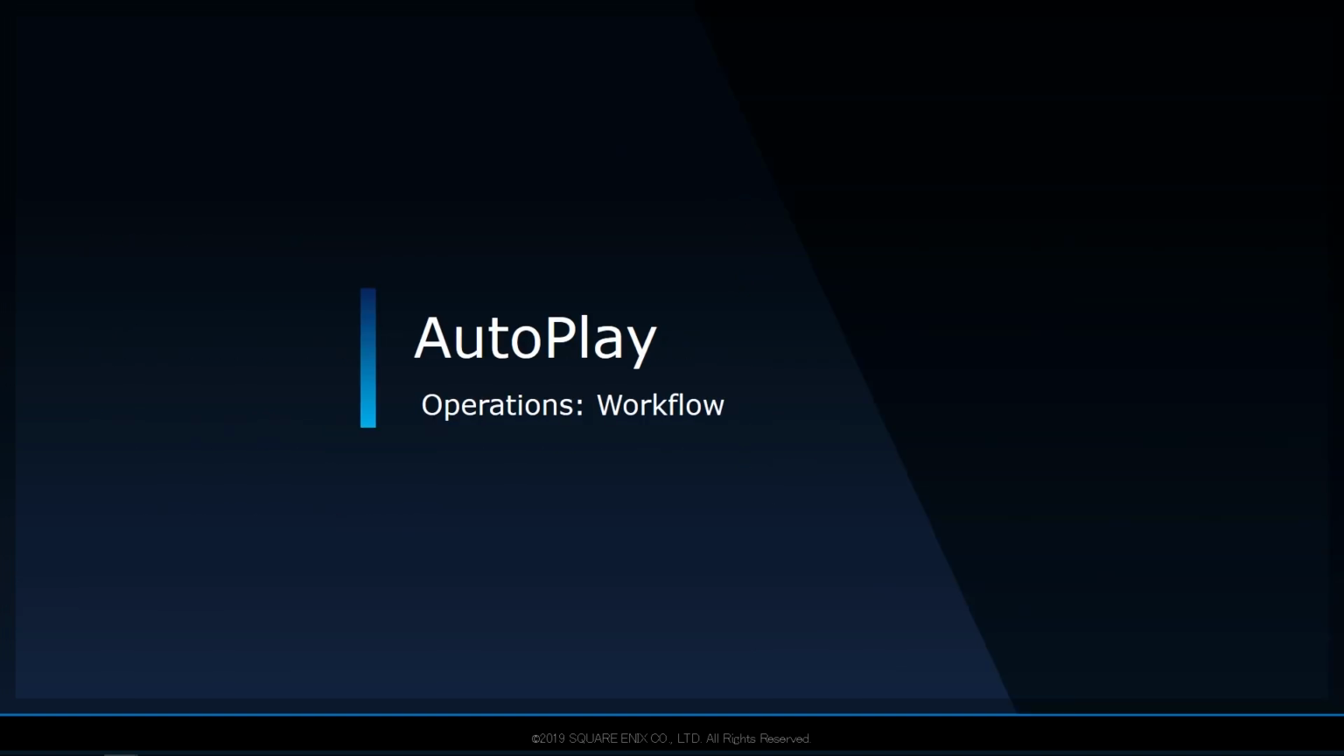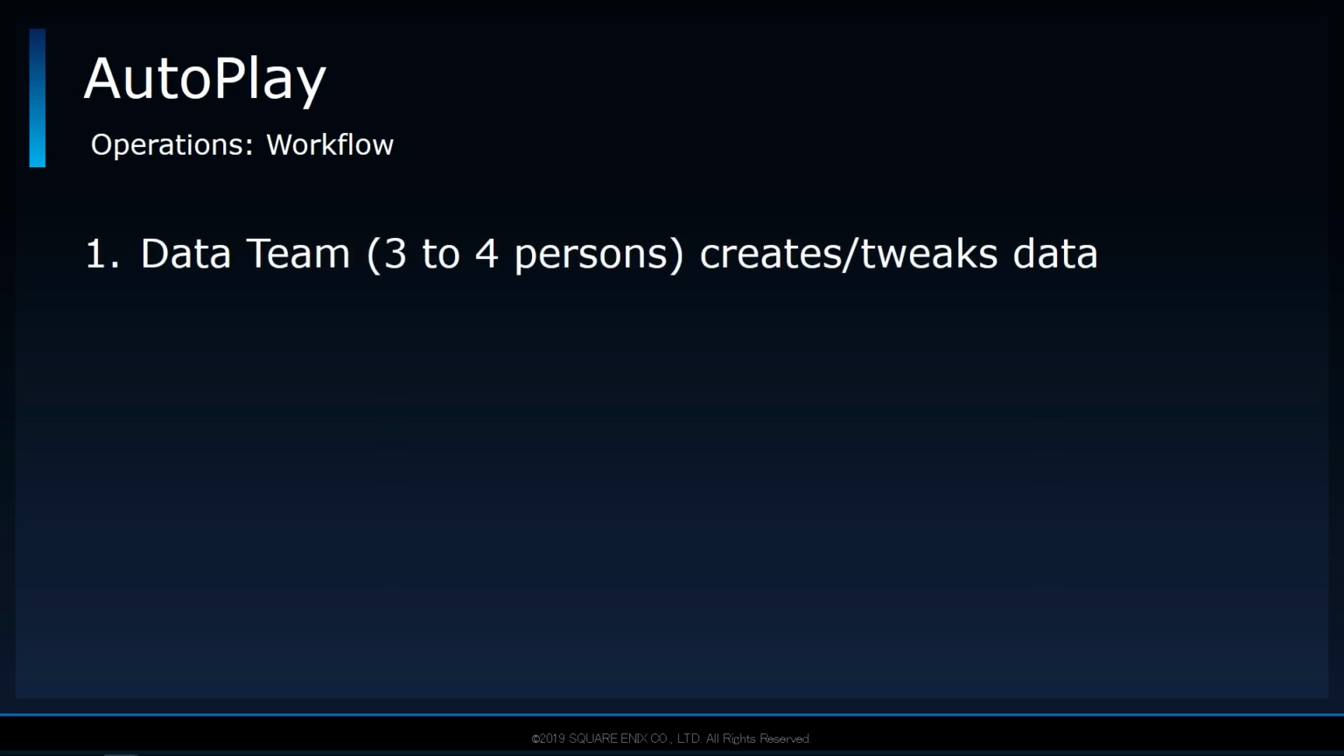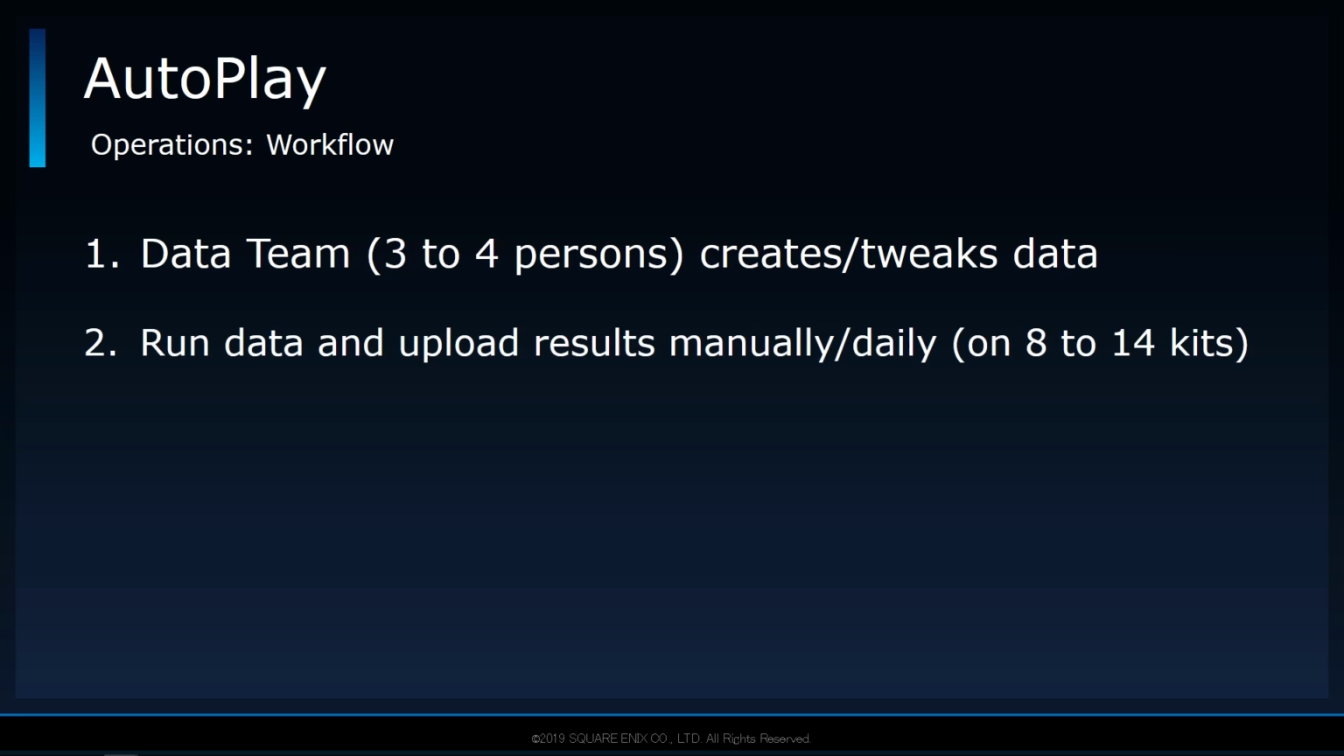Next is the operational workflow of autoplay. As you probably expect, data-related tasks were mainly handled by the data team, while system-related tasks were handled by me. First, the data team creates the necessary autoplay data. Then, both the data team and QA run the data each night before heading home. The kits that the data was run on include both PS4 and Xbox One. I also run the data on my kits whenever they aren't being used for other tasks.